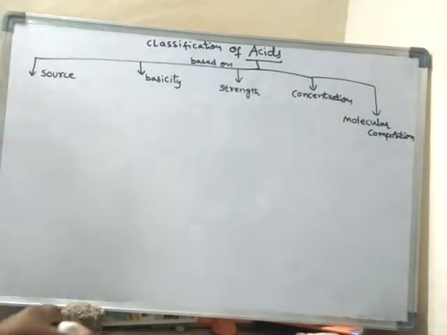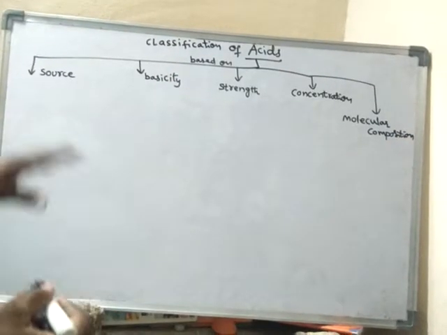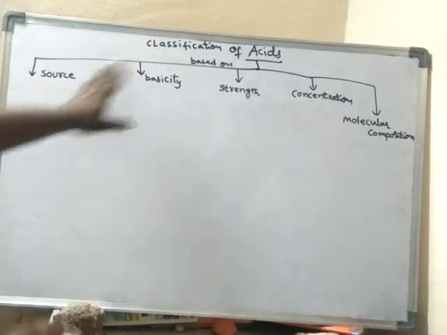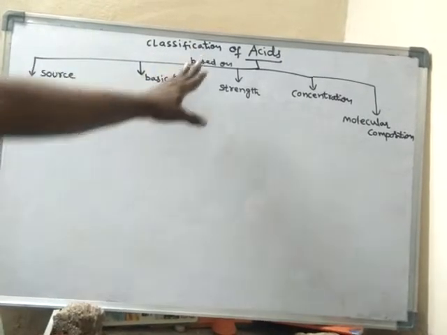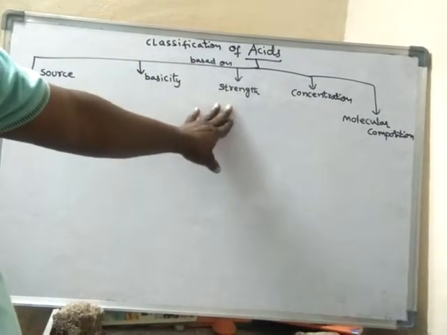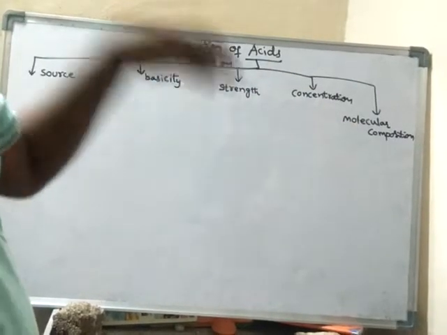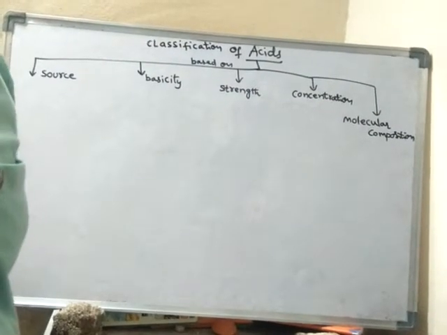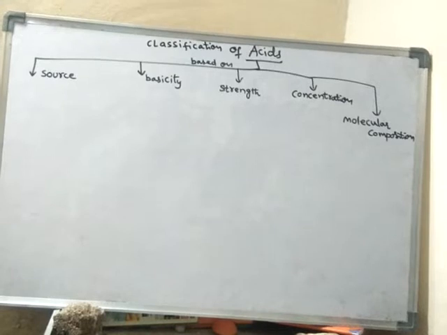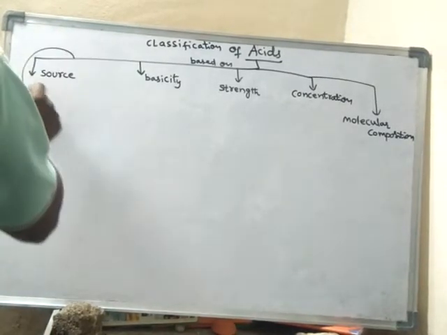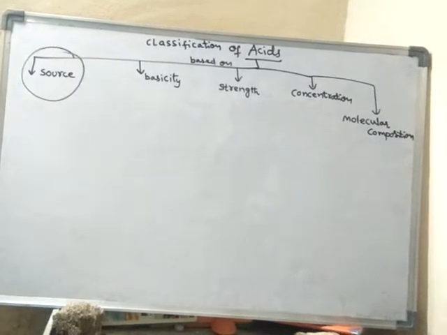So like this, we can classify acids based on this, or based on this, or based on this. We can classify acids in 5 different ways. So we will study how to classify the acids based on the source from which these acids are obtained.